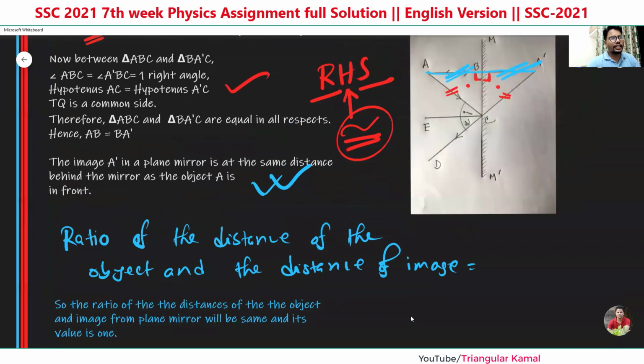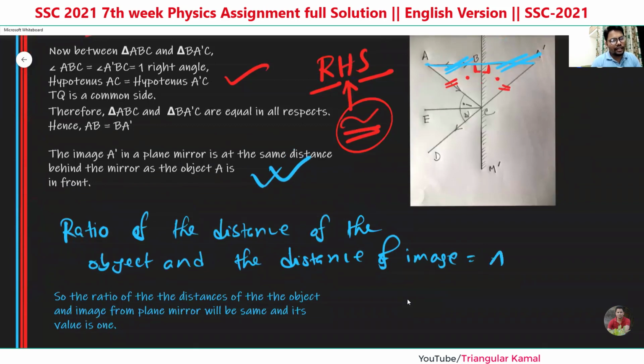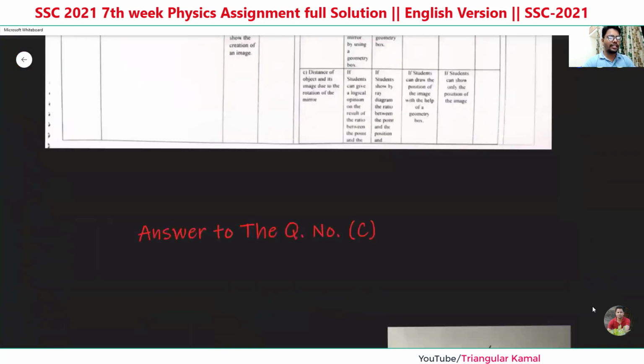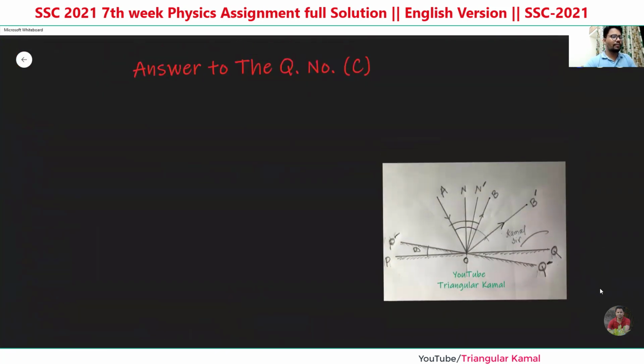So the first distance is AB, the ratio is BA prime. So we can write here that AB and BA prime are both the same. Their ratio is now 1. After doing this line, you can give the conclusion here. So the ratio of the distance of the object and image from the plane mirror will be the same and its value is 1.